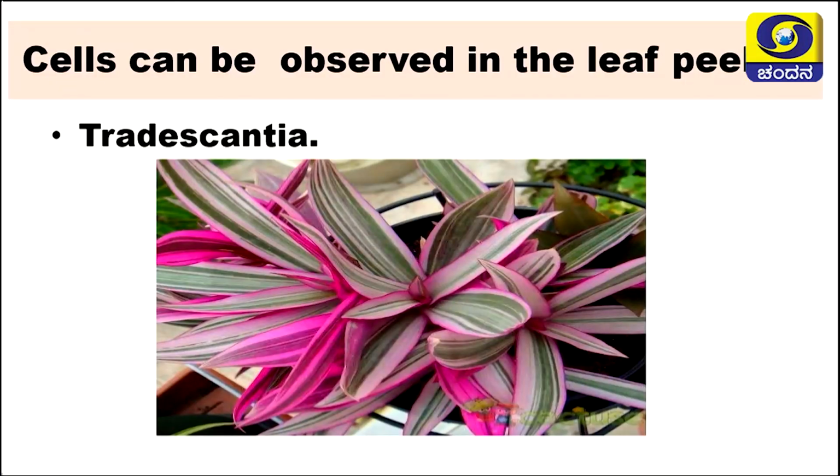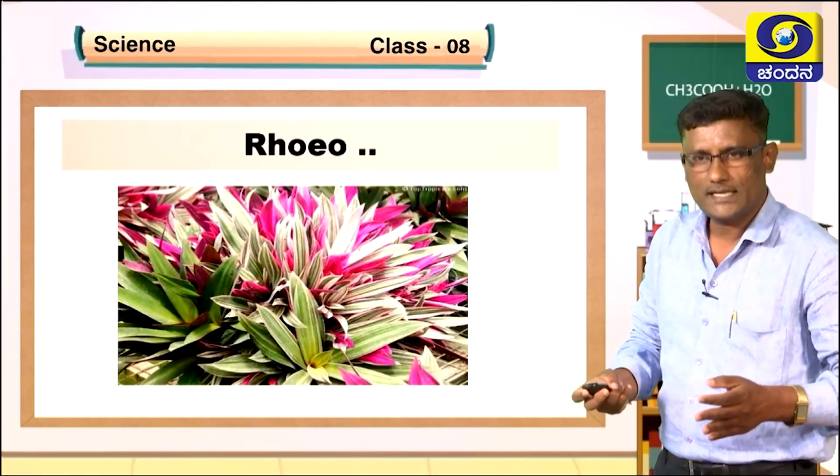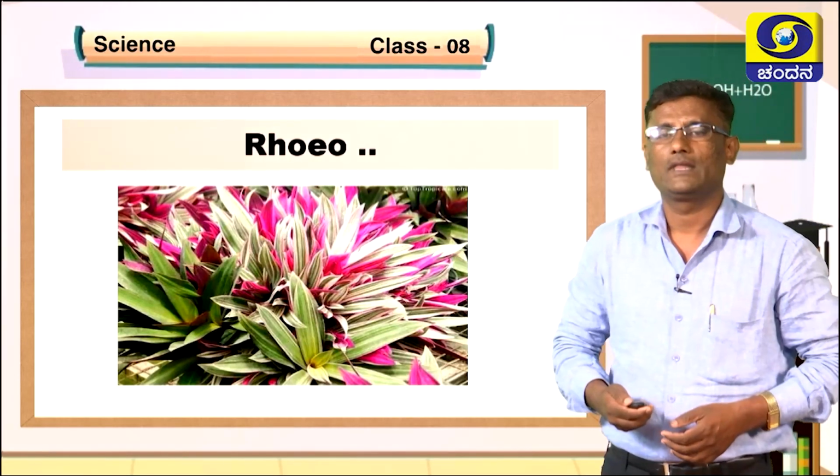My dear students, I would like to suggest a few plant names for easy observation of cells. You can observe here the plant Tradescantia. In addition to Tradescantia, we can easily observe cells from plants like Elodea, Rhoeo discolor, etc.